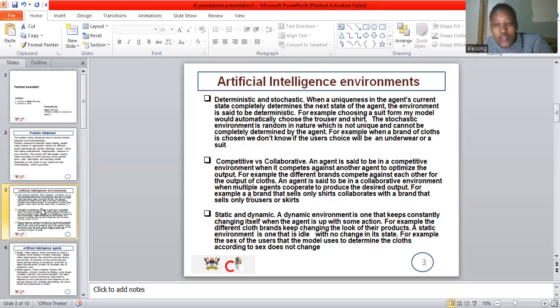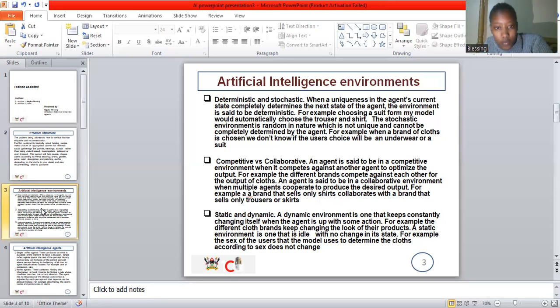Stochastic cannot be determined. For example, a brand of clothes. If I choose a brand of clothes, you cannot determine what the other agents will choose, whether they want shorts, trousers, or shirts. Then we have competitive versus collaborative.